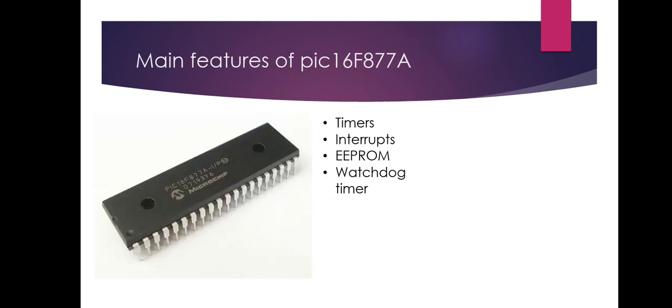So next, apart from the specifications, there are some main features in the PIC16F877A microcontroller like timers, interrupts, EEPROM and watchdog timer. So now the timers, basically timers are used to generate delays. In this microcontroller there are 3 types of timers like timer 0, timer 1 and timer 2. It can be used in either timer or counter mode. Counters are used to count external events.